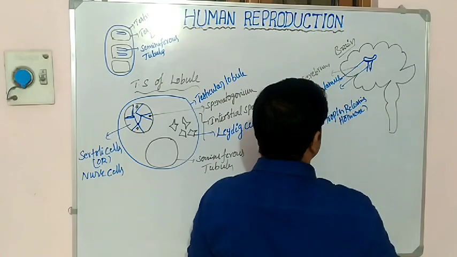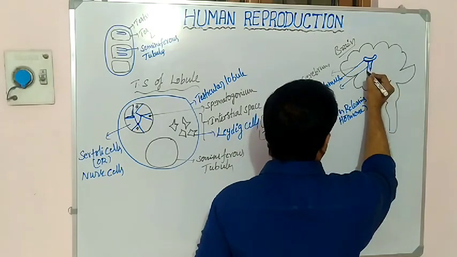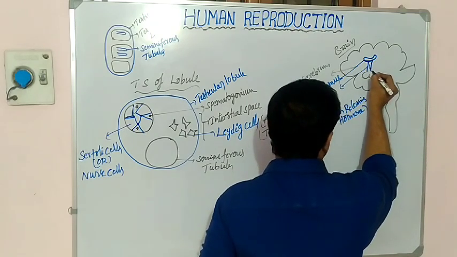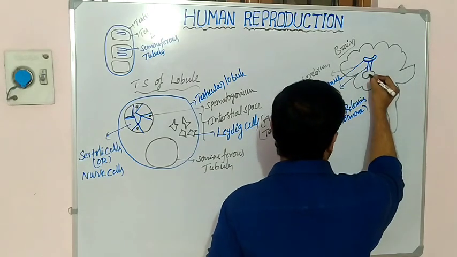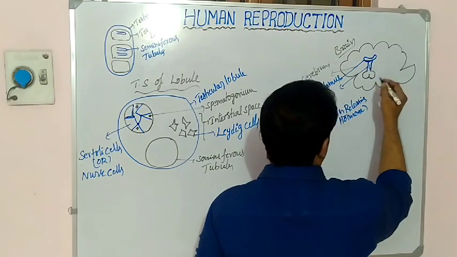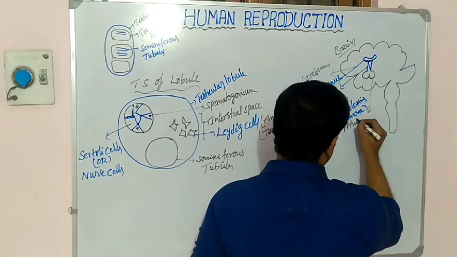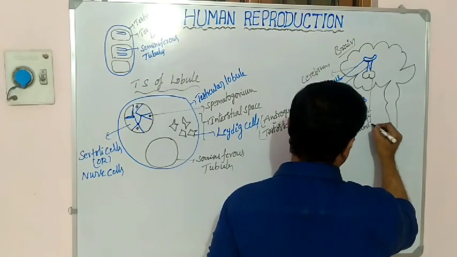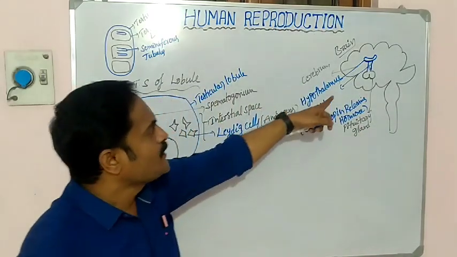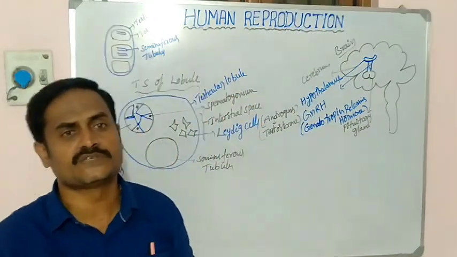This hormone is released by the hypothalamus into the pituitary gland. Here in this region, a bilobed gland is present in the cerebrum. This bilobed gland is called the pituitary gland. So the hypothalamus releases the GnRH into the pituitary gland.